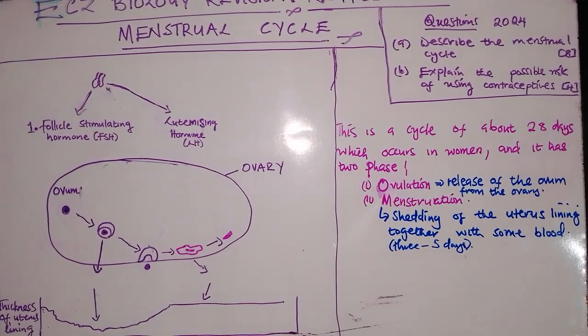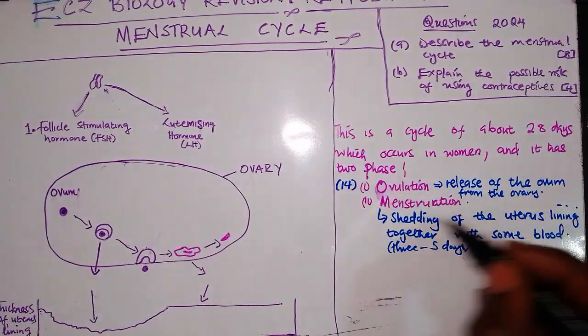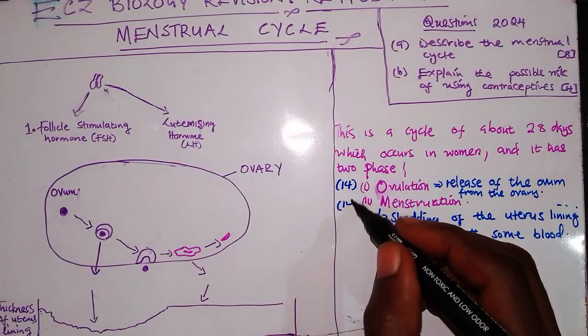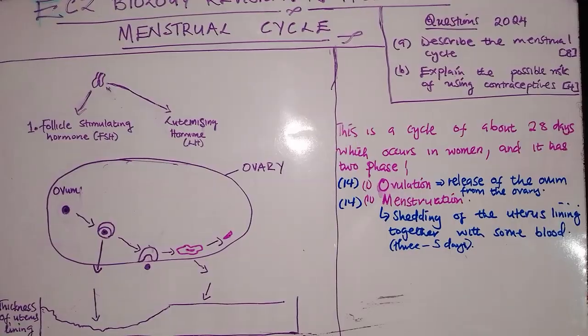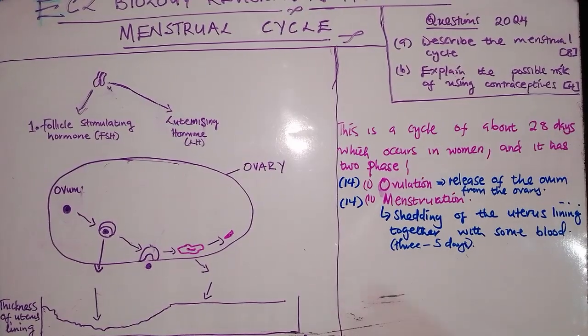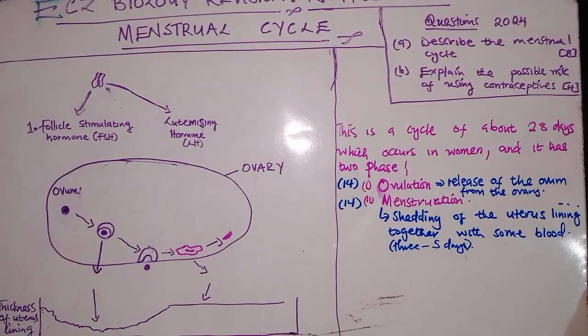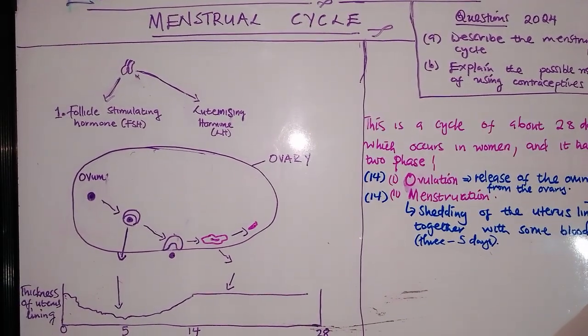Ovulation is 14 days and menstruation is 14 days, which gives us 28 days together. So now let's talk about how the entire process occurs. We're going to look at the diagram now.